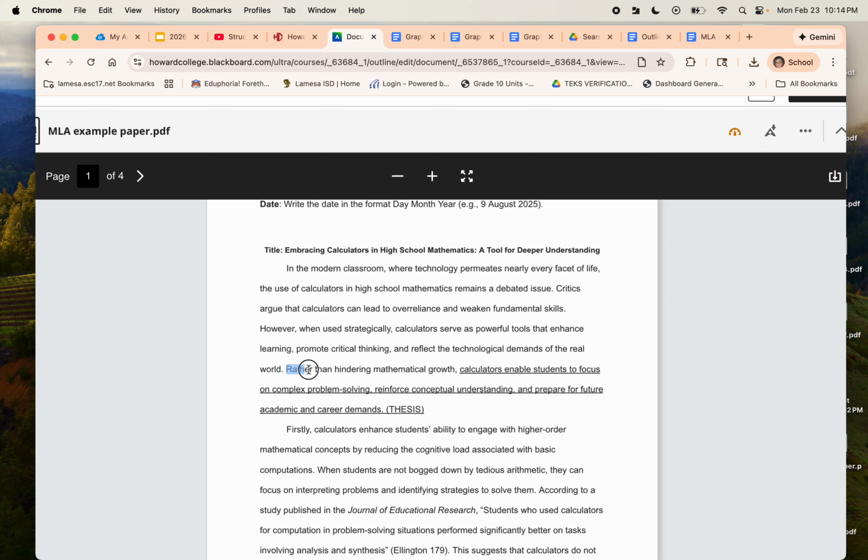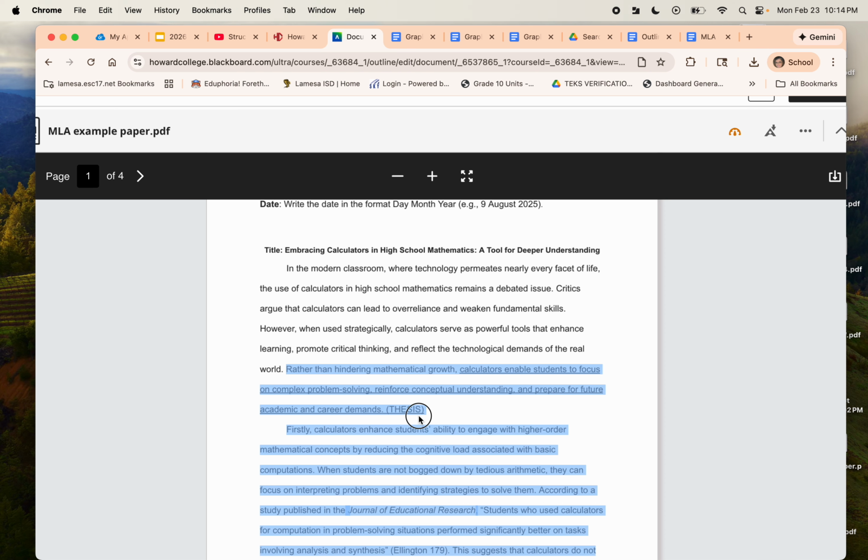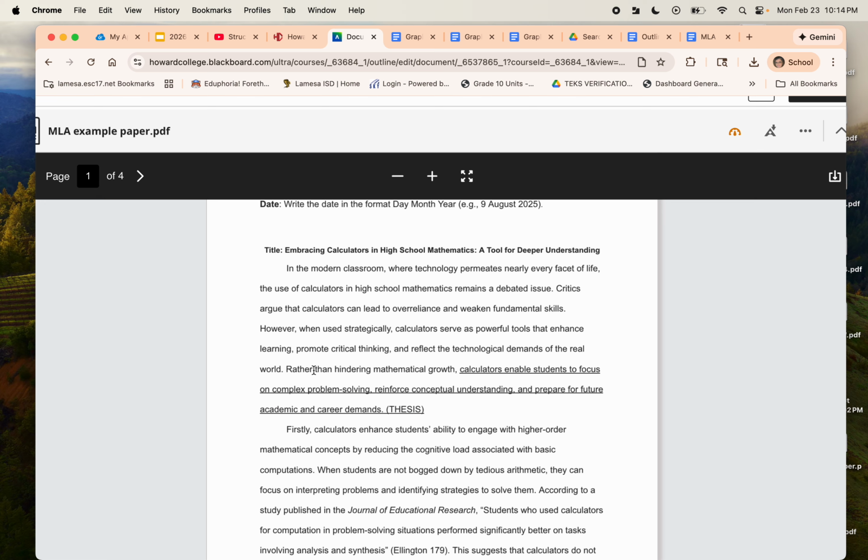And then here is my thesis. Don't label it as thesis. I'll figure it out. But your thesis will have your point, which is your claim. Rather than hindering mathematical growth, calculators enable students to, so they allow students to be able to do something, to focus on complex problem solving, to reinforce understanding, and to prepare for the future. Your thesis needs to have 3 points also.